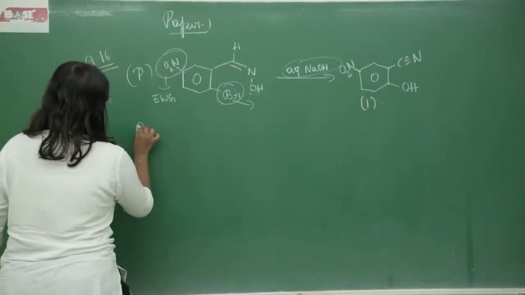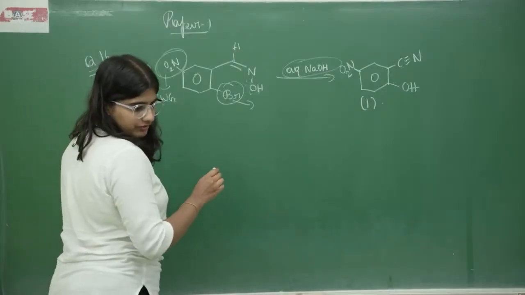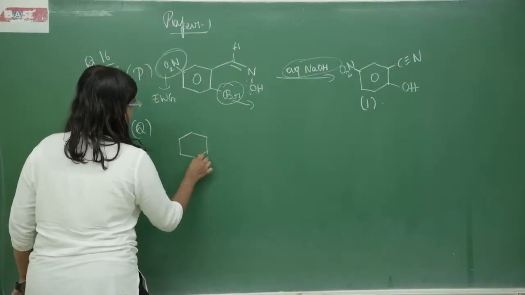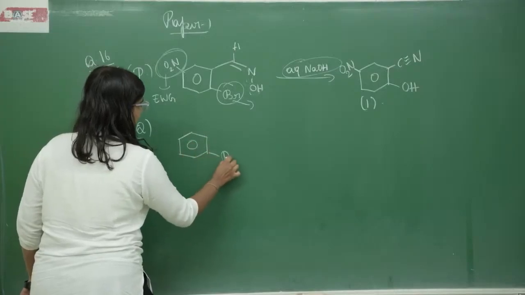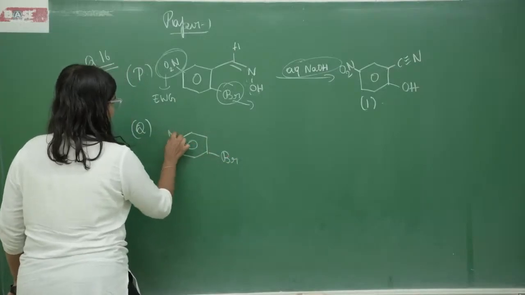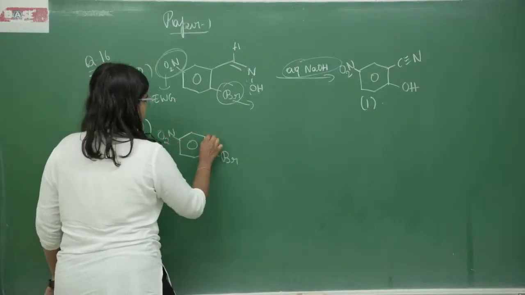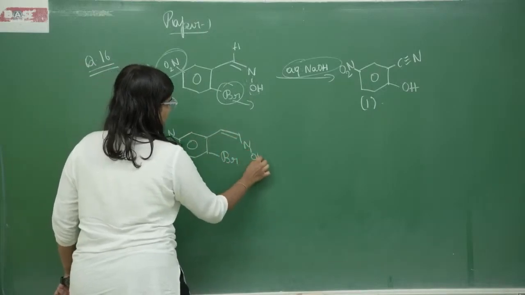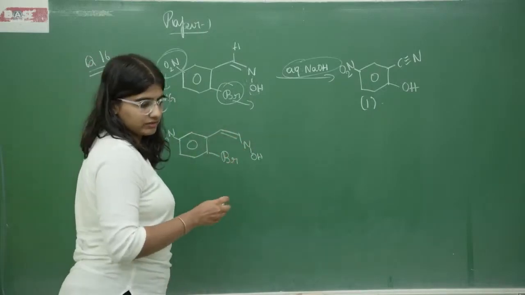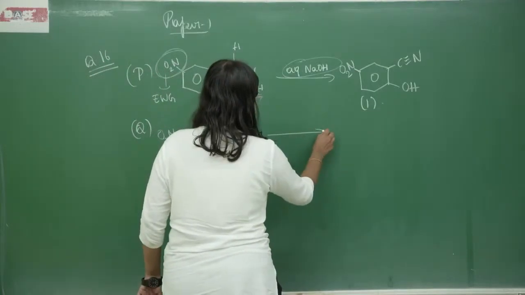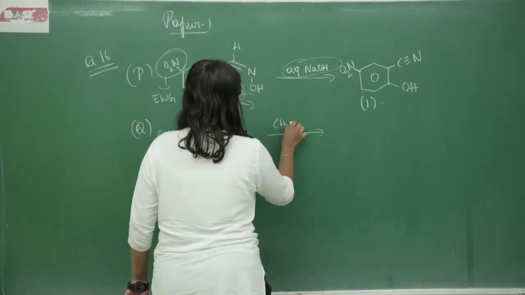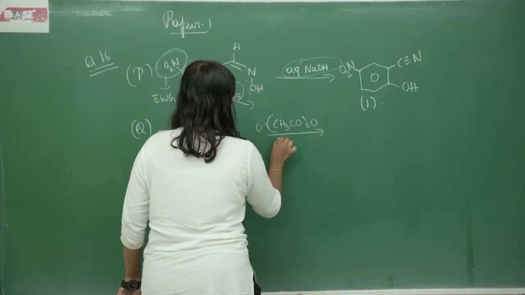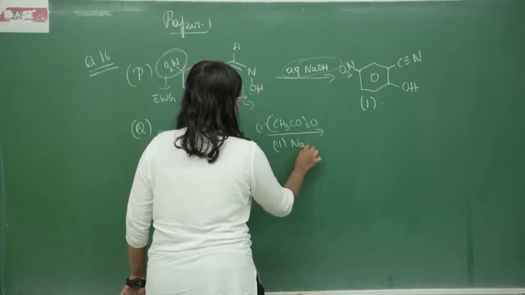Next let's check Q. Q, what do we have is the same compound, but the reagent given over here is different. Okay, this is what we have, and we have an anhydride and we have a weak base over here.